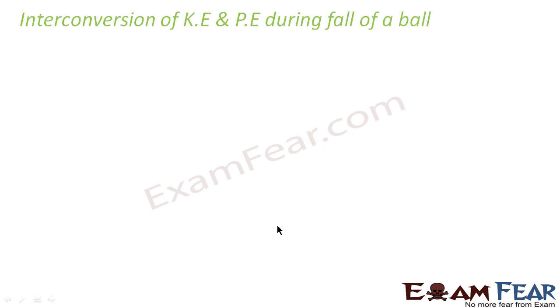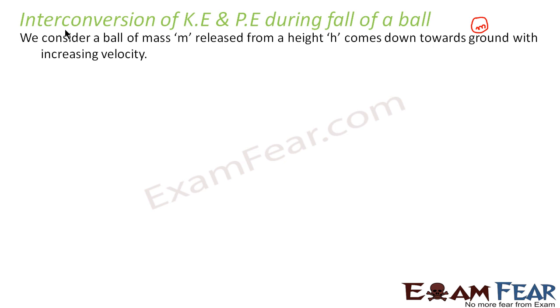Right? Now let us look at how the interconversion of kinetic energy and potential energy takes place during the fall of a ball. Let us suppose that there is a ball of mass m released from a height h.